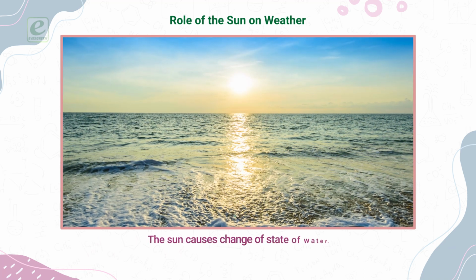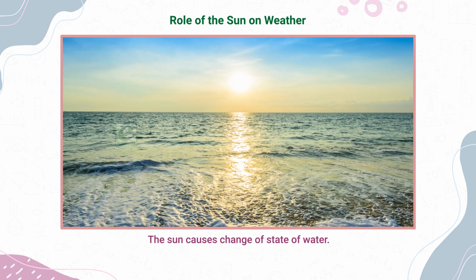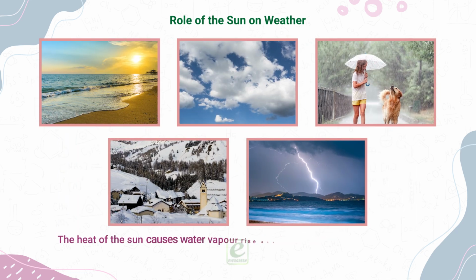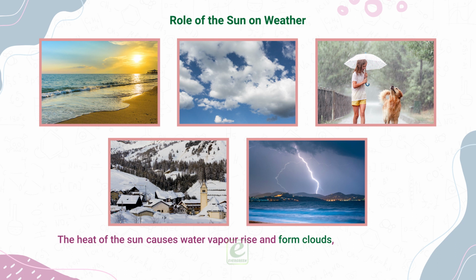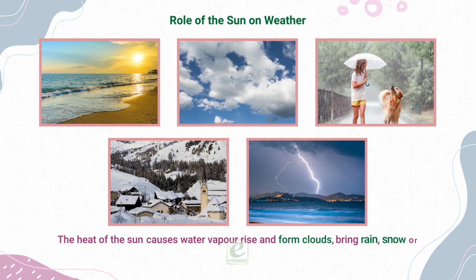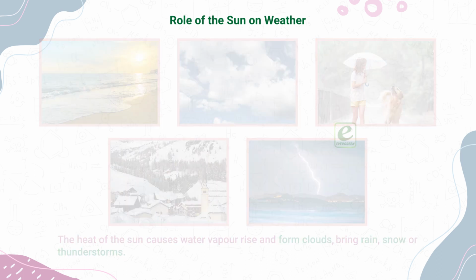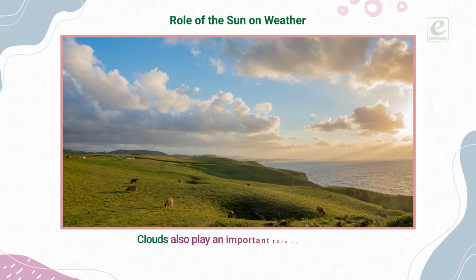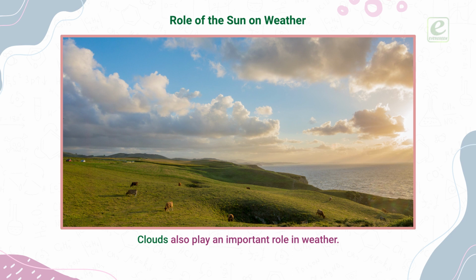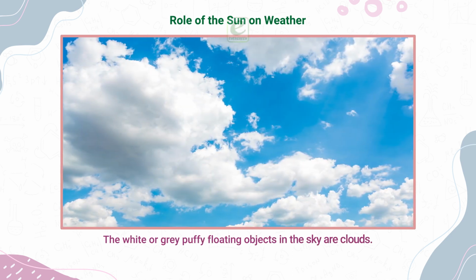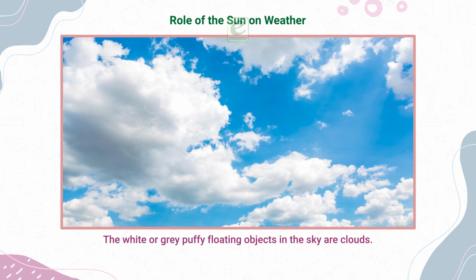The sun causes change of state of water. The heat of the sun causes water vapor to rise and form clouds, bringing rain, snow, or thunderstorms. Clouds also play an important role in weather. The white or grey puffy floating objects in the sky are clouds.